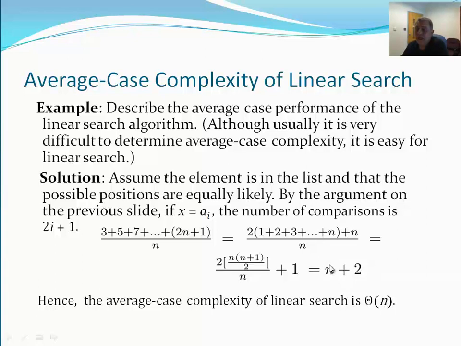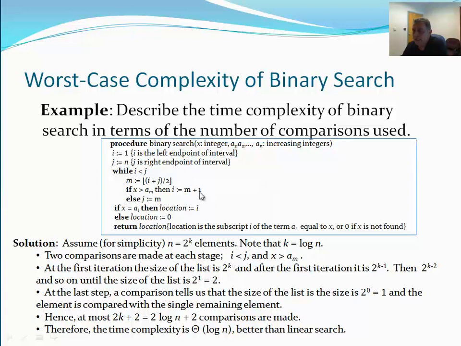Why? Because the highest order here is n. If I had n squared plus n plus 2, the order would be n squared. And in this case, for example, it became about 2k plus 2, and 2 to the power of k minus 1. Anyway, note that k is equal to log n.